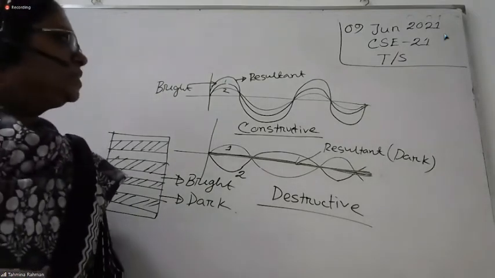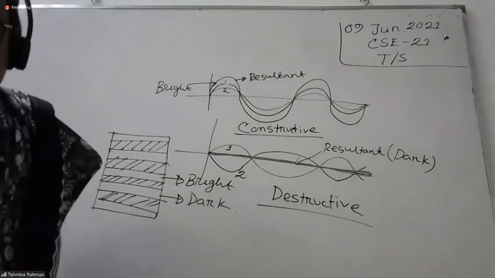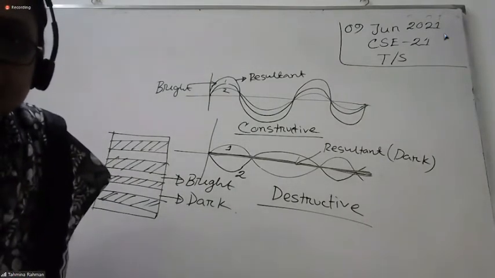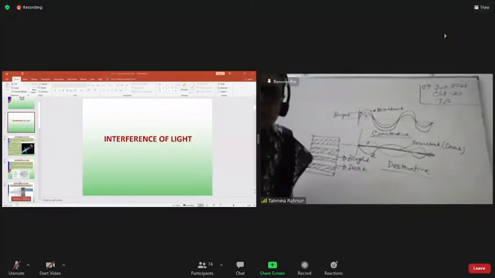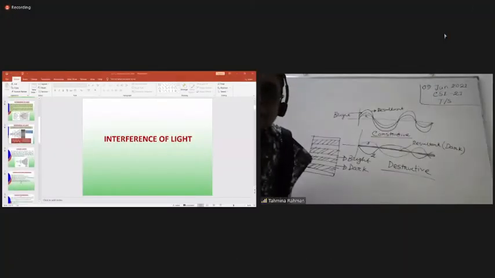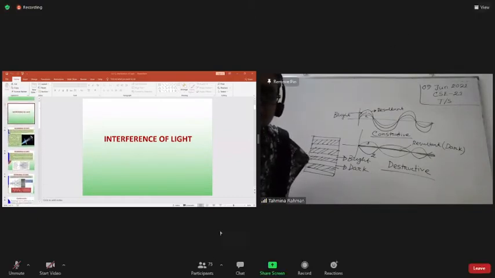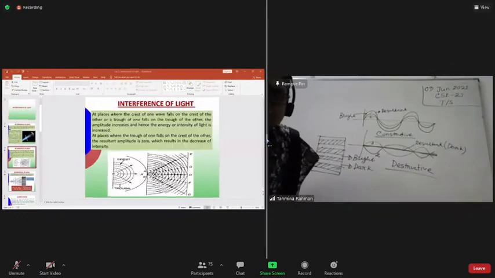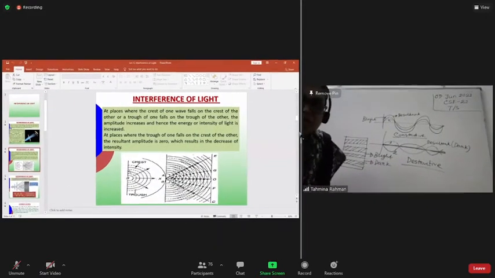Okay, so this is the constructive and destructive. Now let's see the picture. See here, this is the interference, with crest and trough.